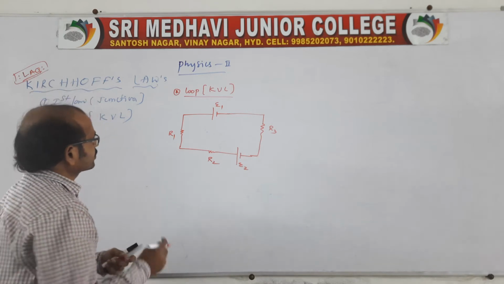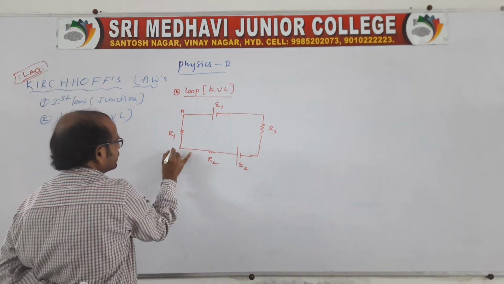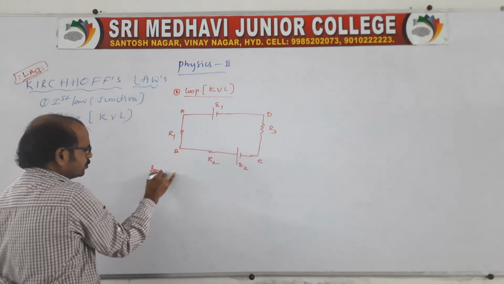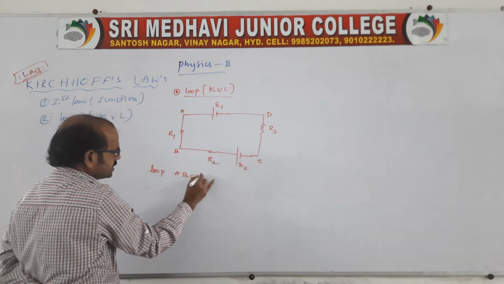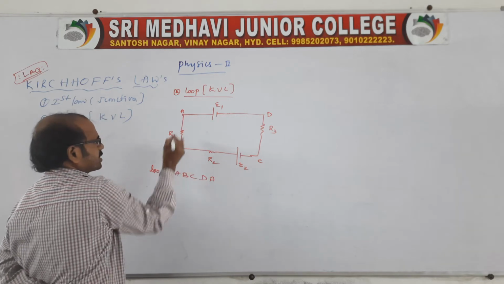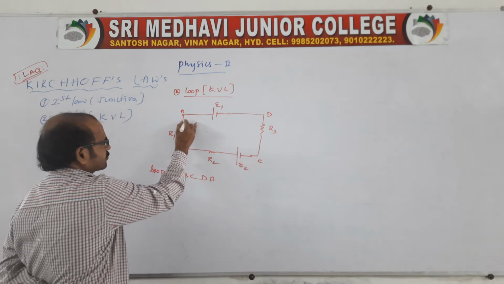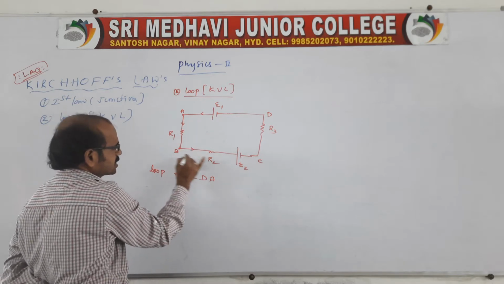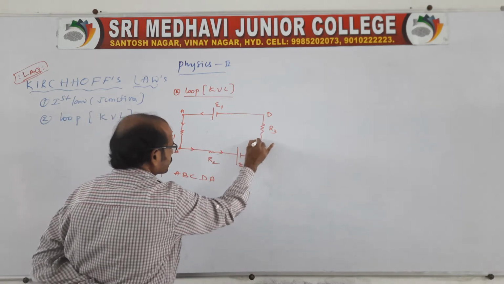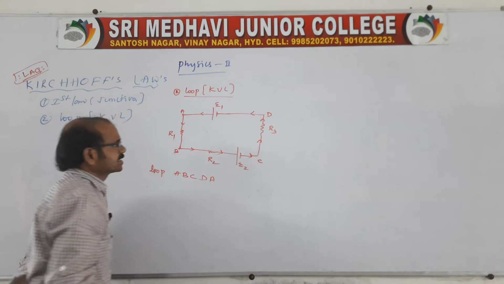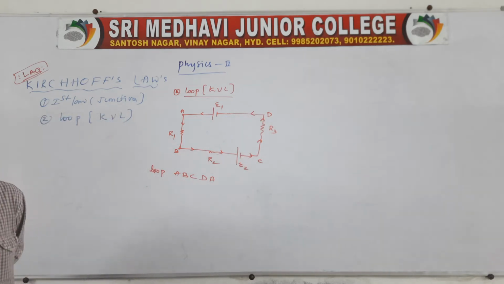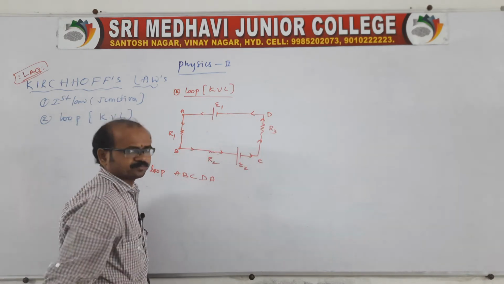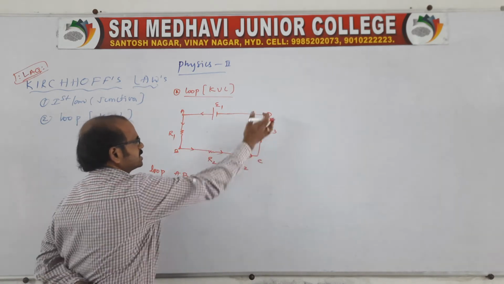Now here we can say A, B, C, D, A is the loop, because we start from A and reach B. Therefore, there is a current flow, because from the positive terminal current flows through this and again reaches the A point. That's what we call a loop. Loop in the sense is A, B, C, D, A. This is the loop.